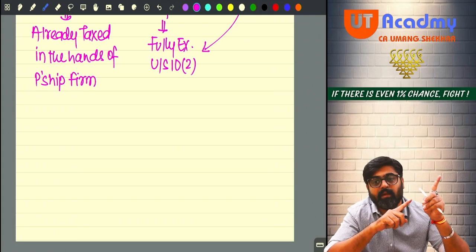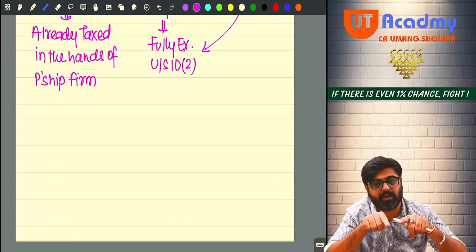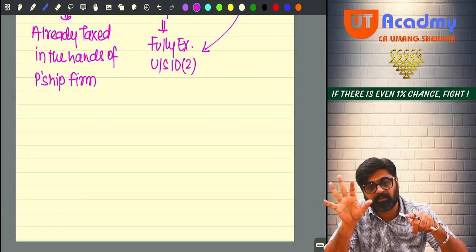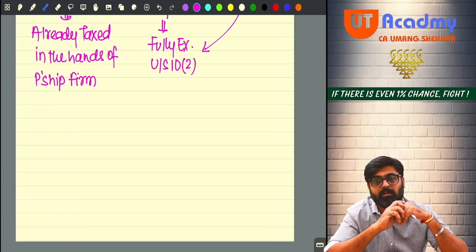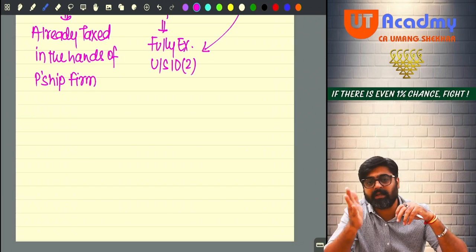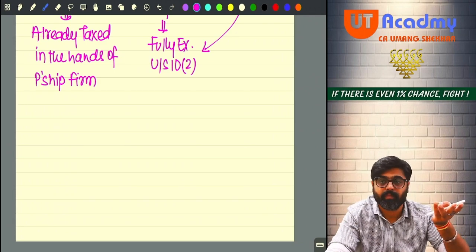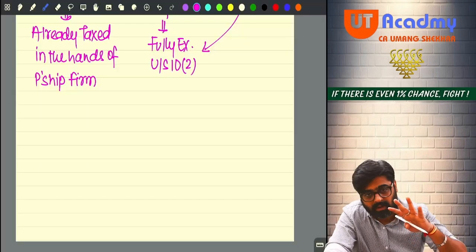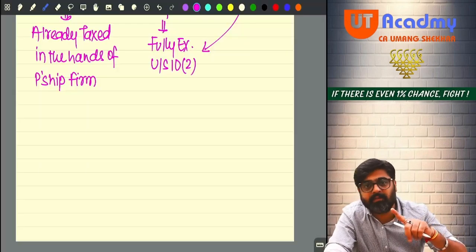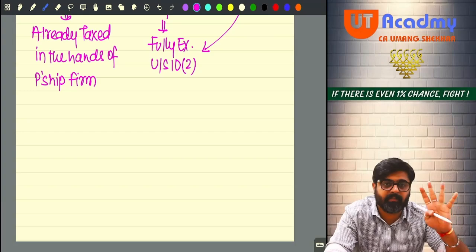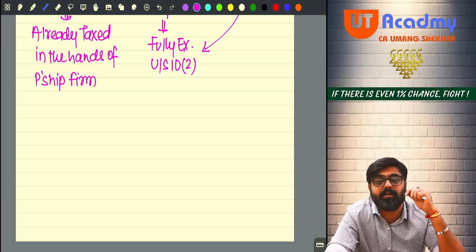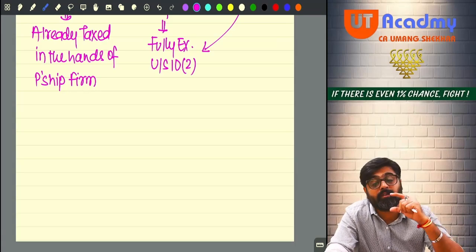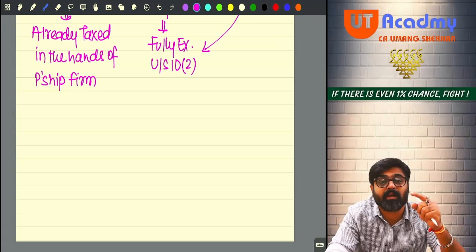Once it is declared, it is not necessary that it will compulsorily be received by you. It can be cancelled also. So after declaration, it can get cancelled also. Yes or no? Now see, whatever final dividend you are getting, whatever interim dividend you are getting, that dividend, friends, is distribution of profits of the company in the form of cash.